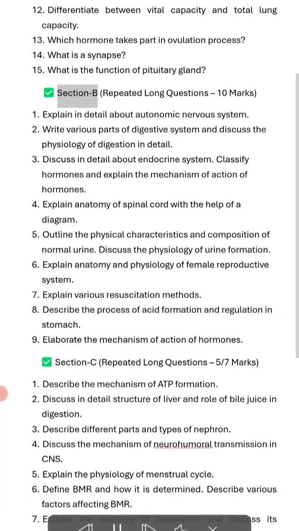Section B, repeated long questions, 10 marks.